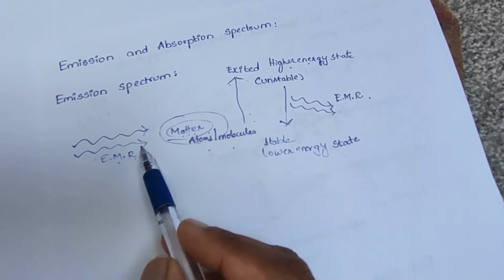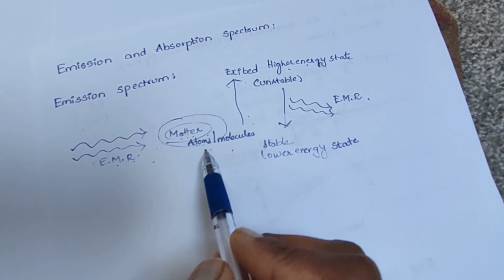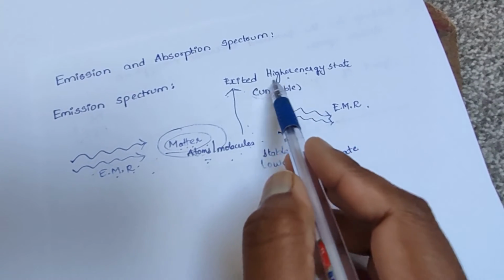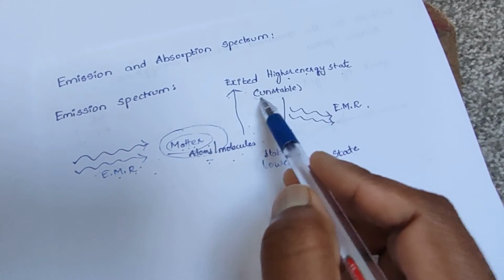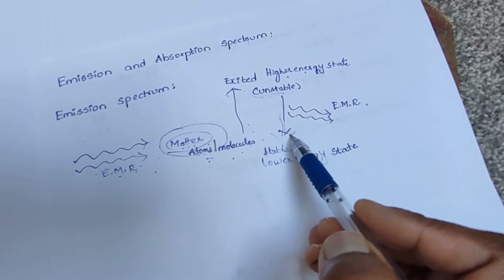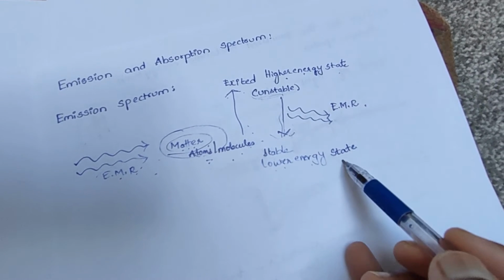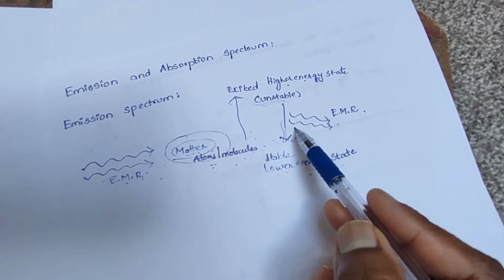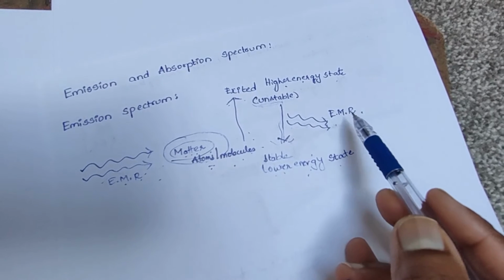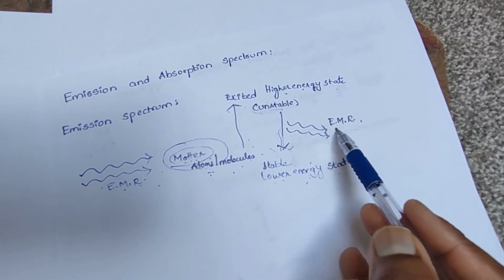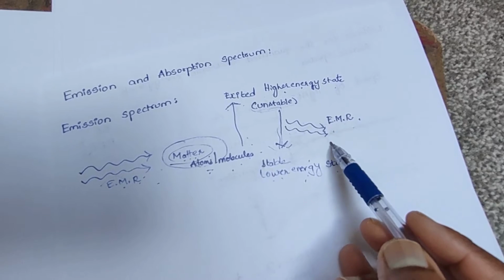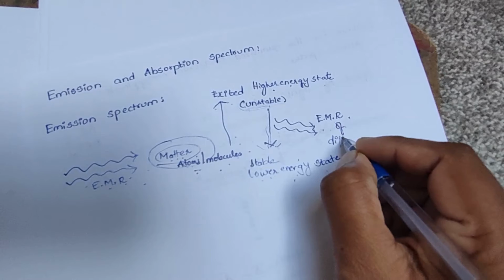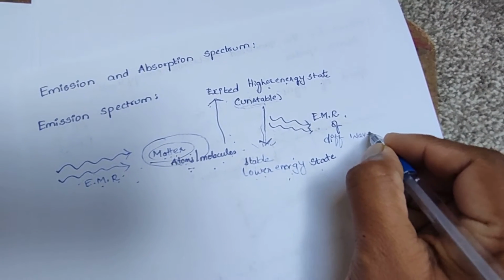So here, electromagnetic radiations are absorbed by an atom or molecule and then they get excited, which is they move into a higher energy state, which is unstable. While coming back to their original lower energy state, that is the stable state, they give off energy in the form of electromagnetic radiations, and these electromagnetic radiations will have different wavelengths.